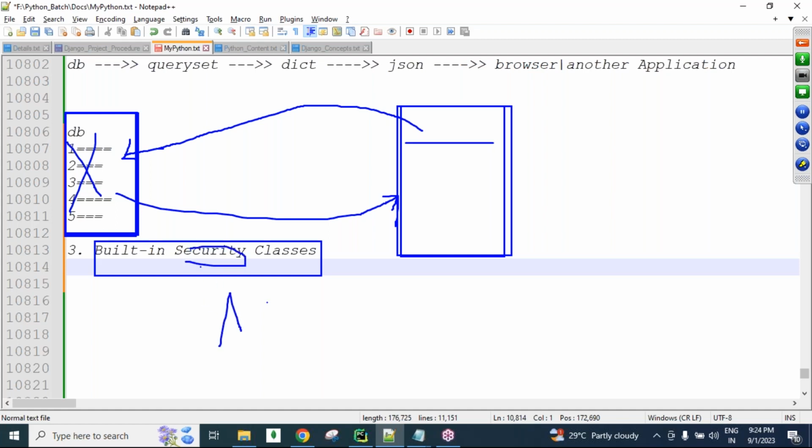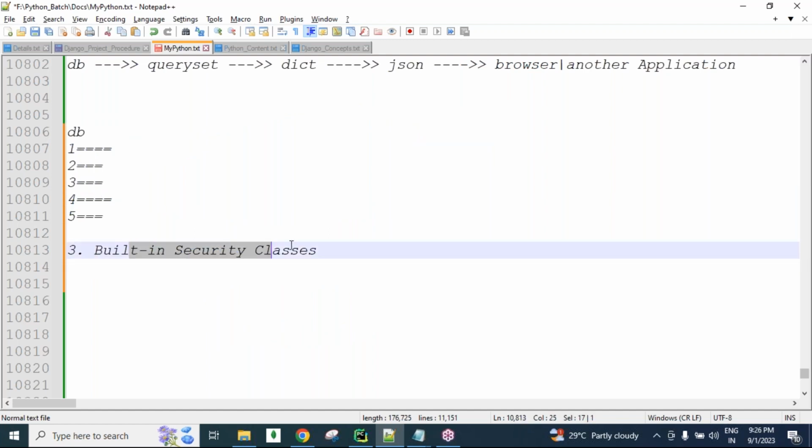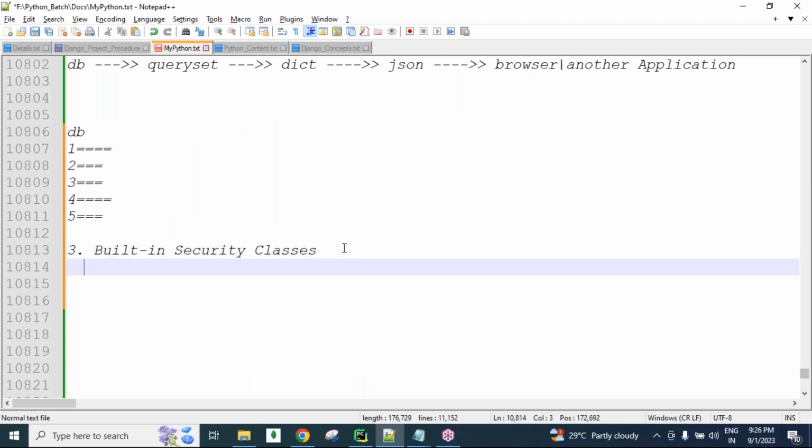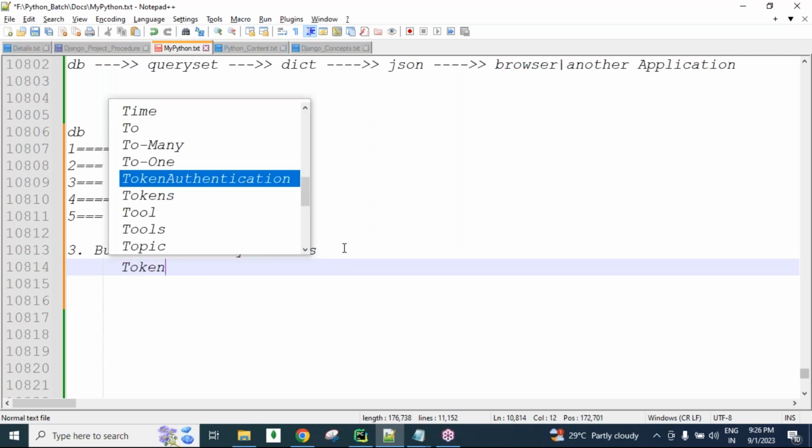In the coming days I will show you. I will create an API, and if some people log in and send requests to this API, they are able to use it, while some people are unable to use it. Who can, who cannot, what they can do, what they cannot do, all these things we can do using the security classes. Django REST framework provides so many built-in classes, for example basic authentication, session authentication and token authentication. This is one of the biggest advantages of Django REST framework.